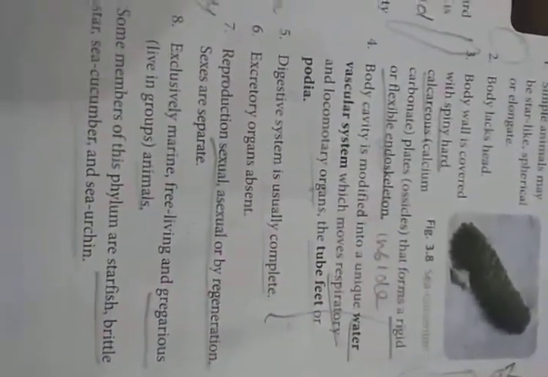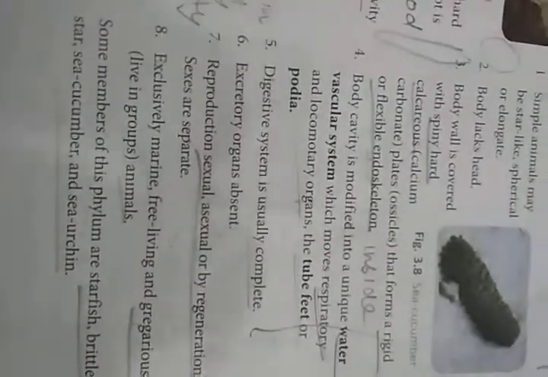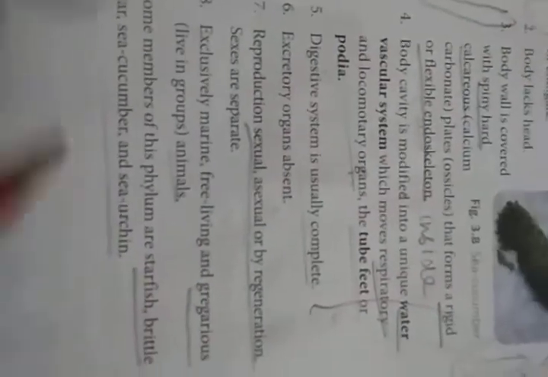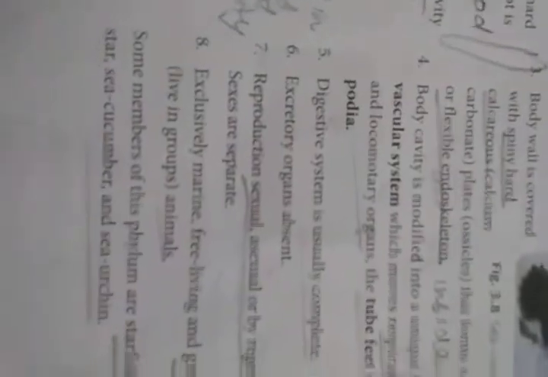Regeneration means that if some body part or organ stops functioning, that very part is regenerated; it arises again from the body. For example, if a starfish has five arms and one arm is cut off, it just grows another arm. Sexes are separate means that male and female are in different organisms, so both male and female partners are present.